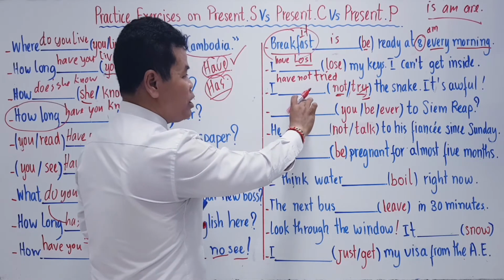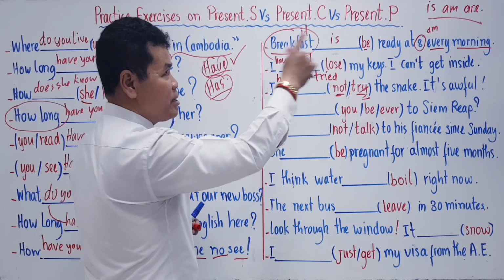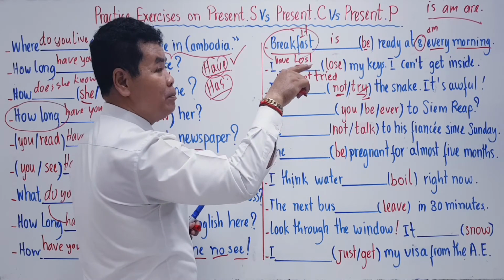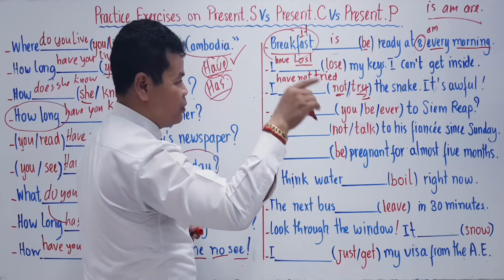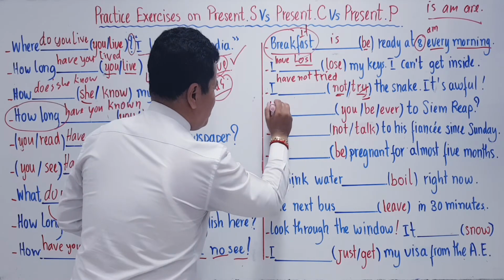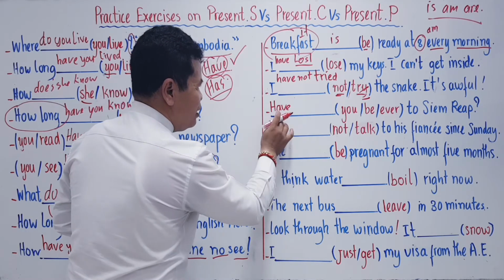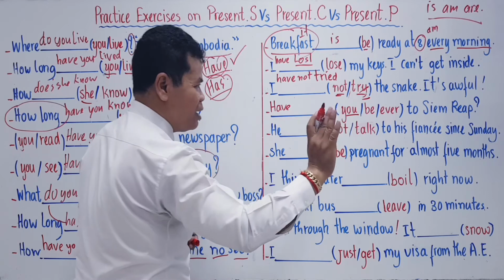So when you use the question sentence, what do you have? Have or has plus subject plus verb past participle. Okay? Now look at that one. Have. Why I don't use has here? Why? The subject is you. Do not think about anything else. Okay?